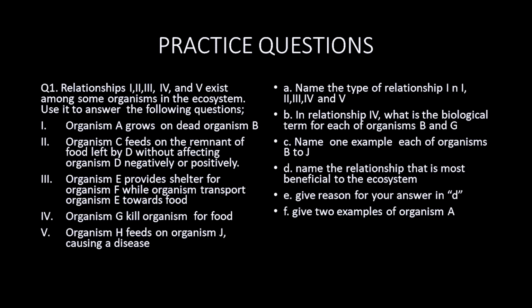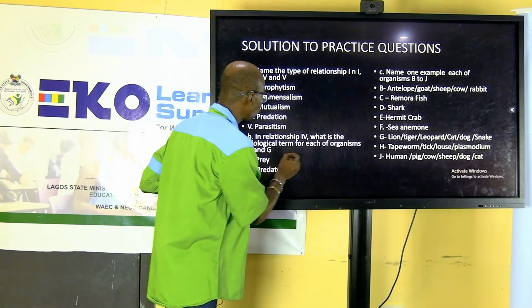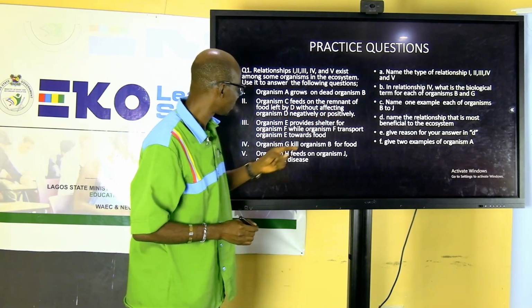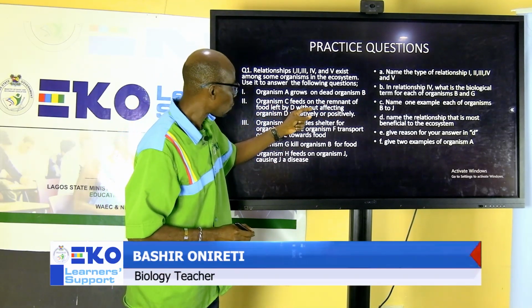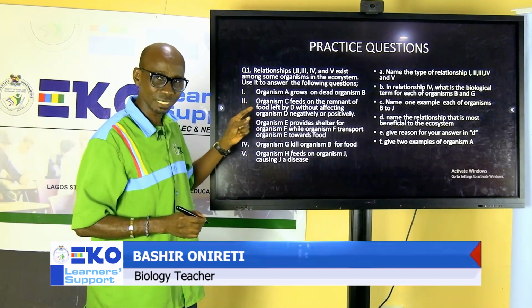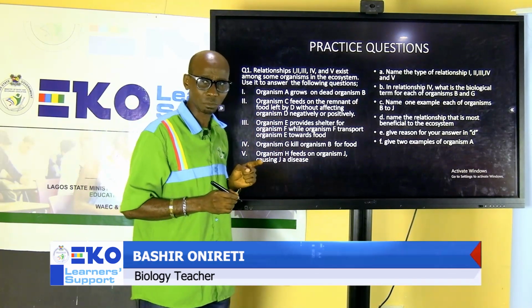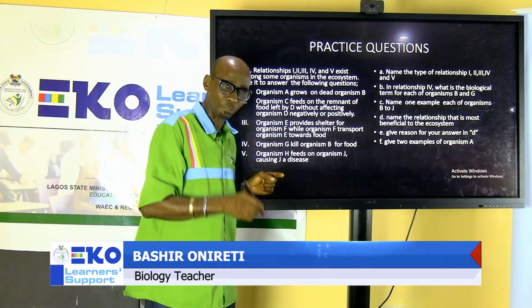The first one: organism A grows on dead organism B. That is saprophytism. The next one says organism C feeds on the remnants of D without affecting D. Without affecting, that is commensalism, because D is not being affected.